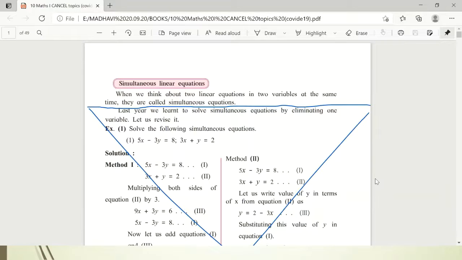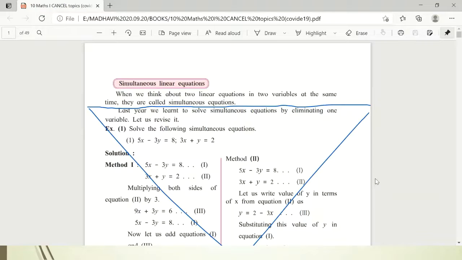Once again I am discussing it so that you will not face any problem, because what I observed is that in prelims also students were confused about the omitted syllabus. So once again all of you please check it. Open your textbook so that you can take note of the omitted syllabus.